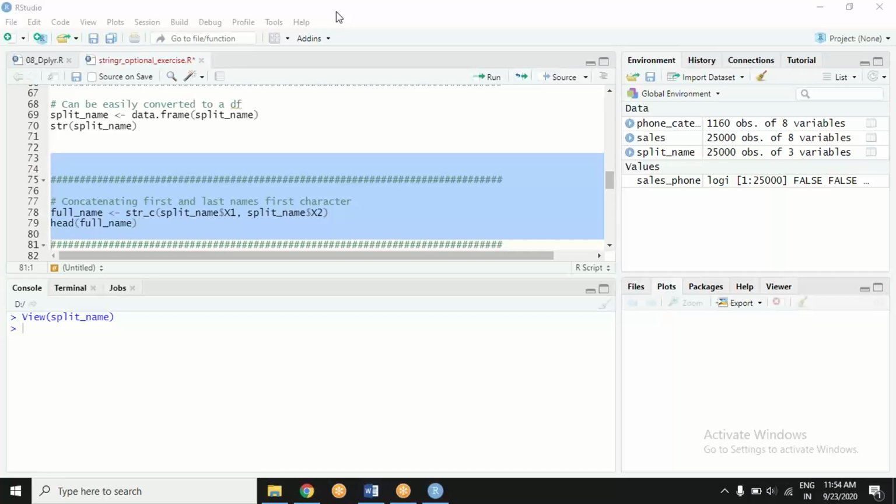Simple? Now I want you to add this column to the original sales data. In sales data, we already have a column customer name.